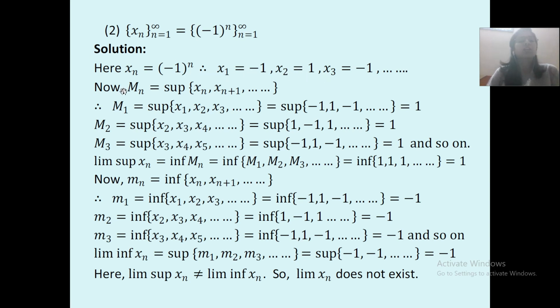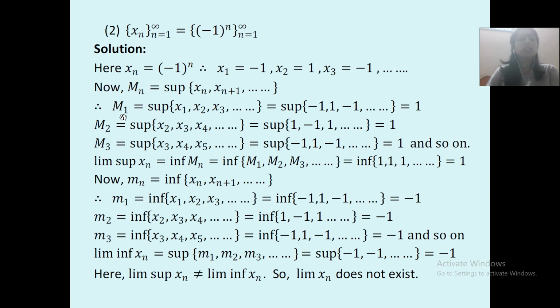Now mn is equal to supremum of xn, xn plus 1 and so on. હવે n ની જુદી જુદી વેલ્યુ લેશું આપણે અહીંયા. For example, first we'll find it for m1, where n is equal to 1. Keep n equal to 1 in the equation.